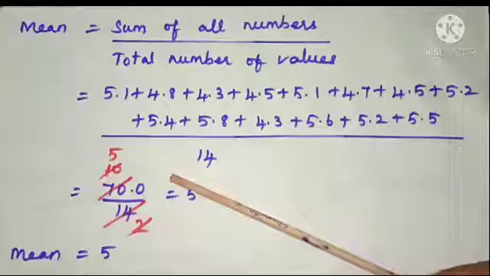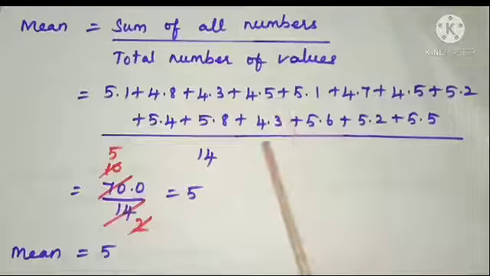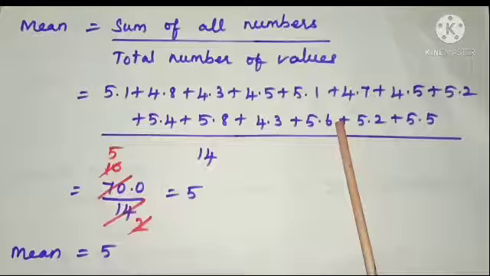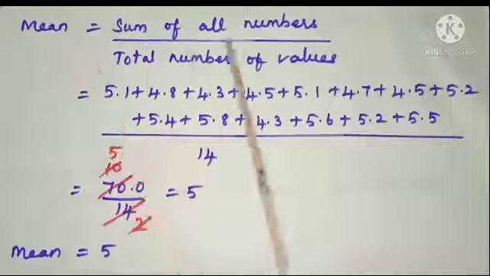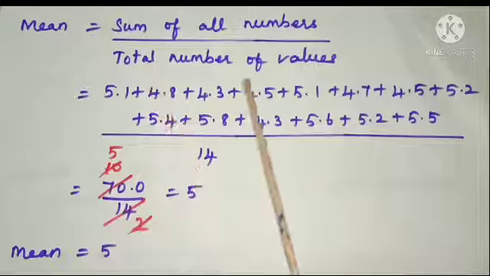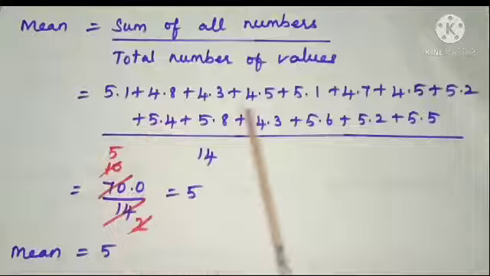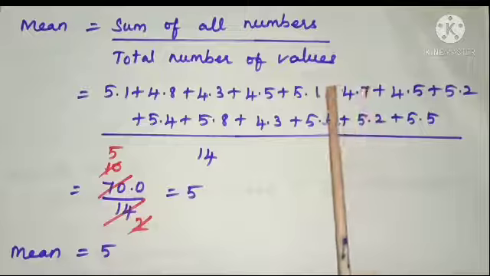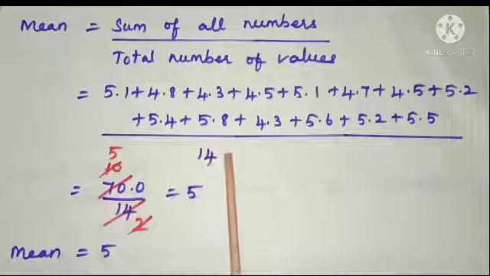Sixth problem. Find the mean of the following data. Here children, look at the numbers. Yes, all these values are decimal numbers. Here, we know that the formula of mean is sum of all the observations divided by the total number of observations. All the values are given. So first, as our first step, add all the given values divided by the total number of values.